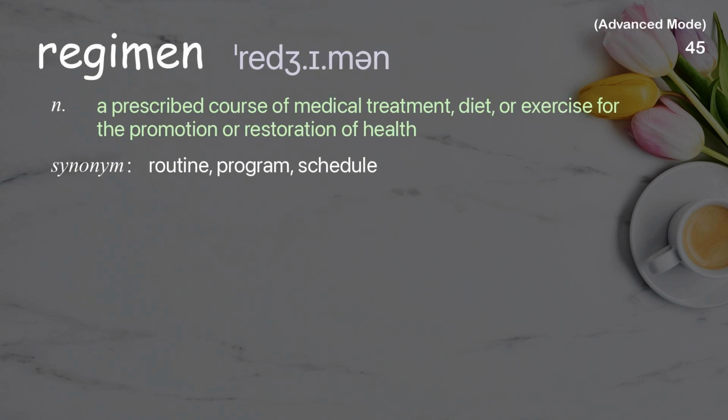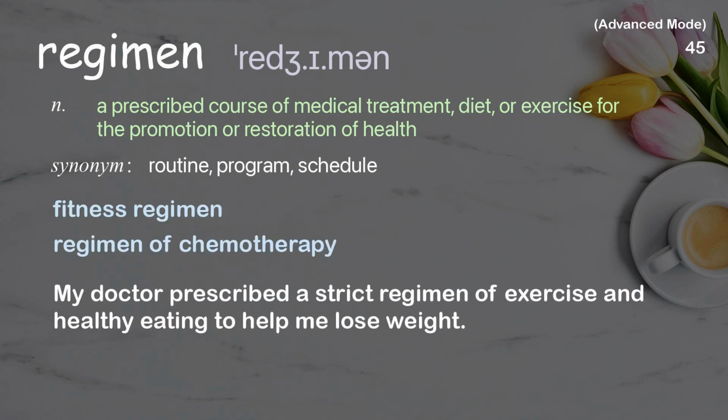Regimen. A prescribed course of medical treatment, diet, or exercise for the promotion or restoration of health. Examples: Fitness regimen. Regimen of chemotherapy. My doctor prescribed a strict regimen of exercise and healthy eating to help me lose weight.